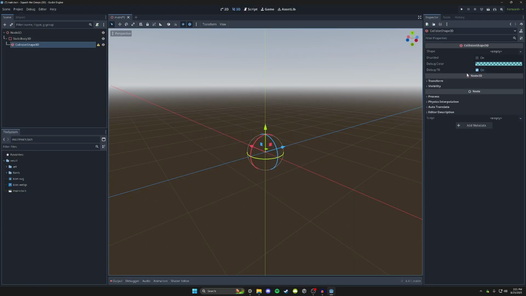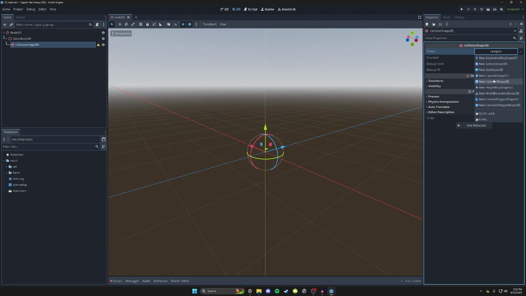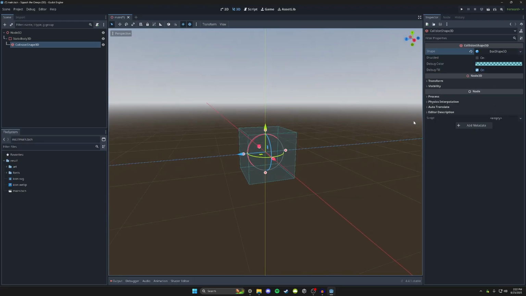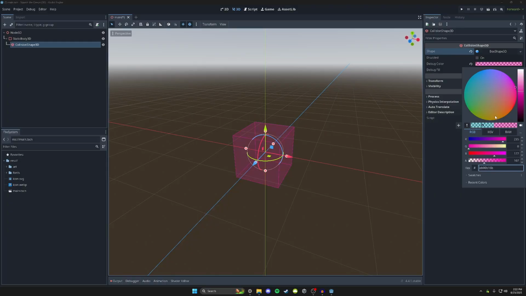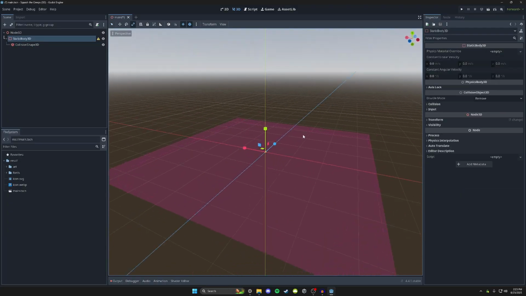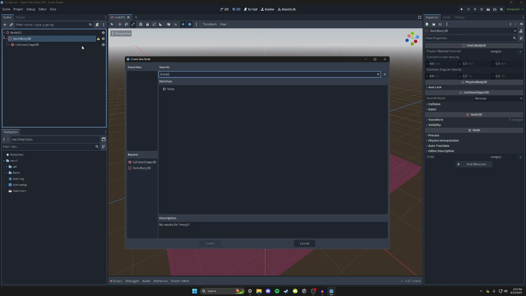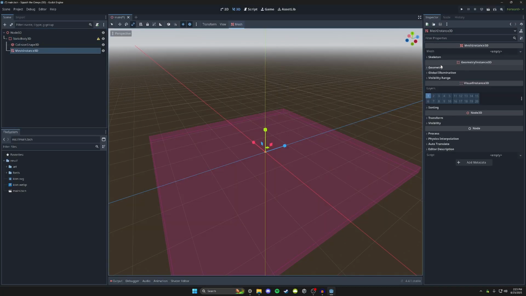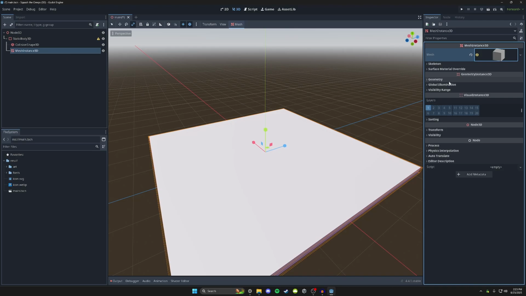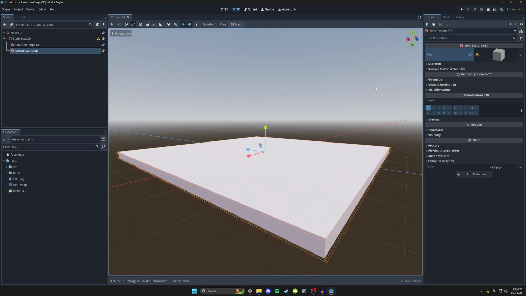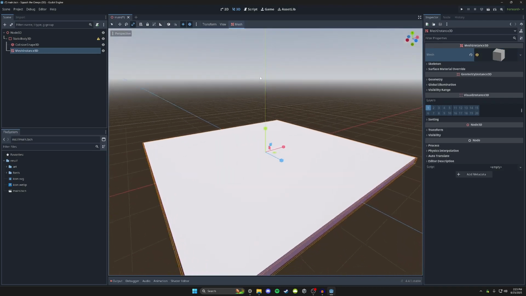Cool, okay. Well, I see this up here. I'm assuming, yep, okay. Let's just do a box. So I can change the color of that. Let's make it pink. Okay, but we do want this to be visible. We don't want the player to be walking on an invisible floor. So we need a MeshInstance3D. And then we can go into mesh and do a new BoxMesh. And just like that, now we have our ground floor, our ground object.